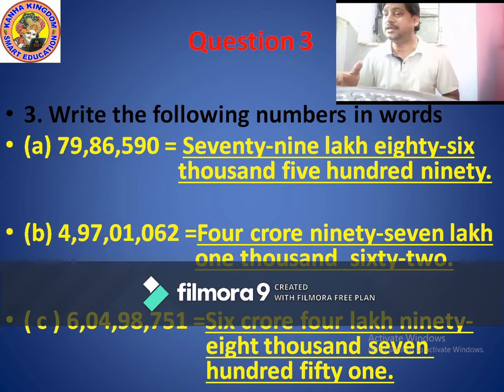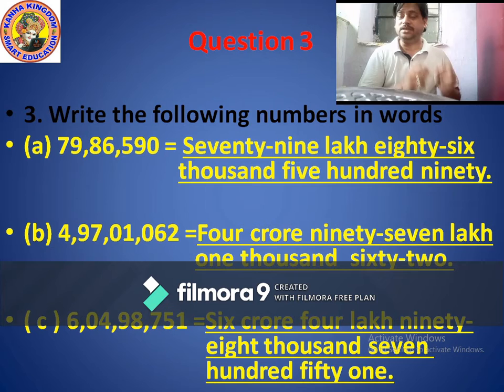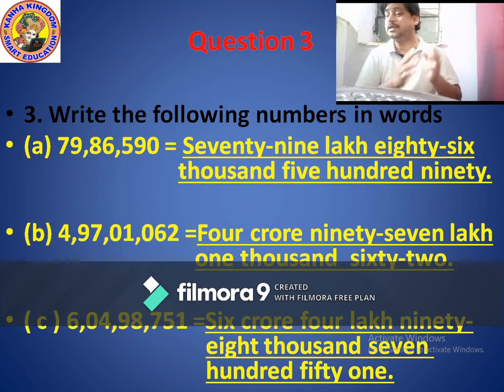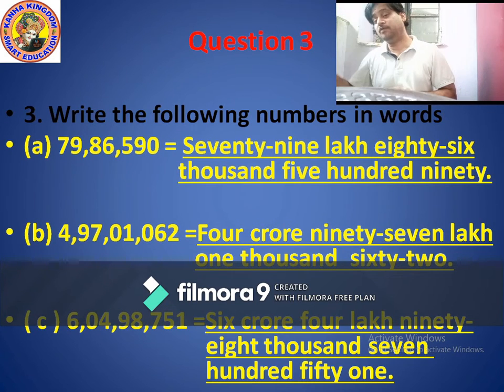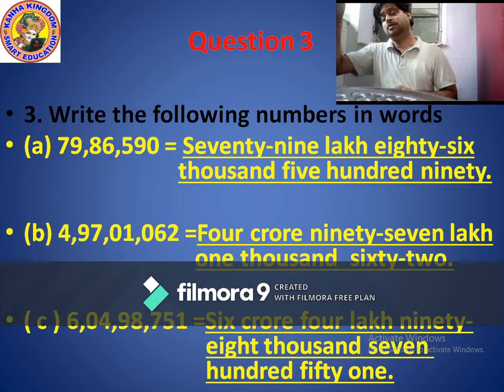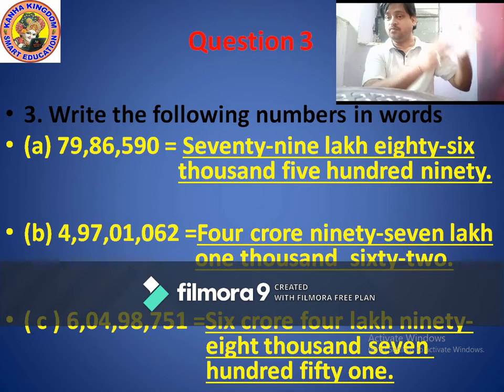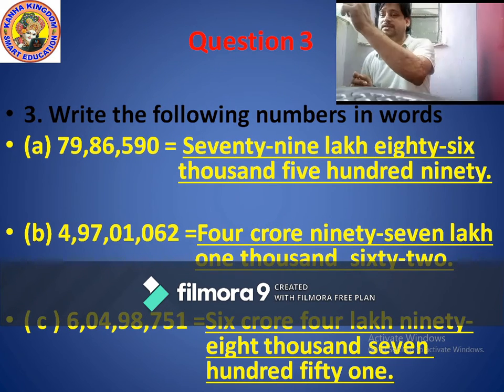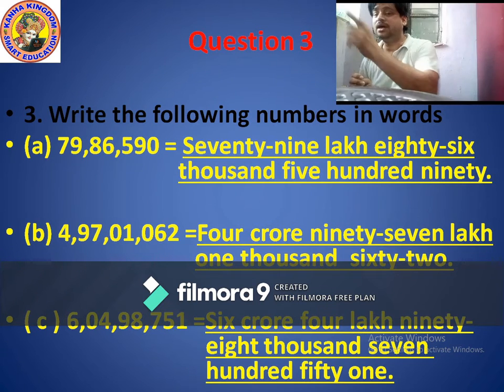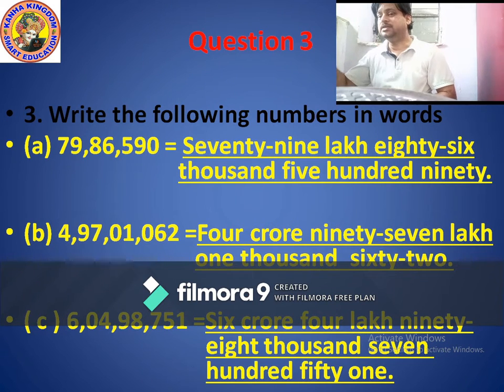And in the lakhs period, which two numbers? Yes, 97. So 4 crore 97 lakhs. And after that 01 comes in which period? Thousand period. Means 4 crores 97 lakhs. Don't read 01, only 1000. Only 1000. And lastly the ones period.